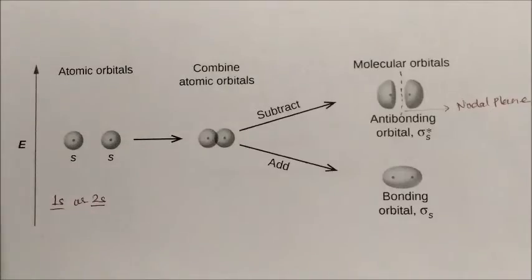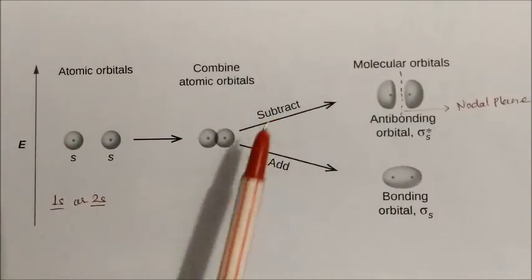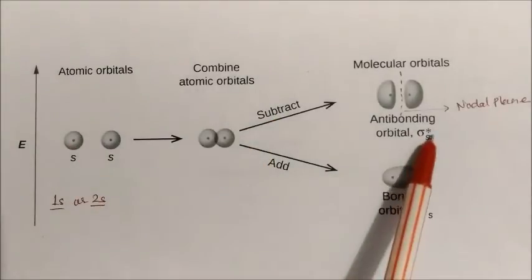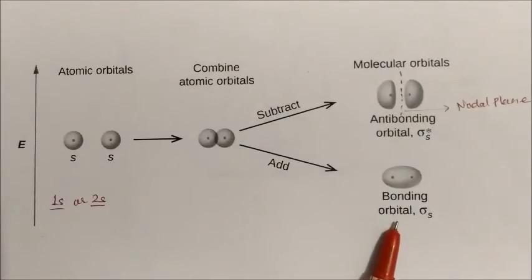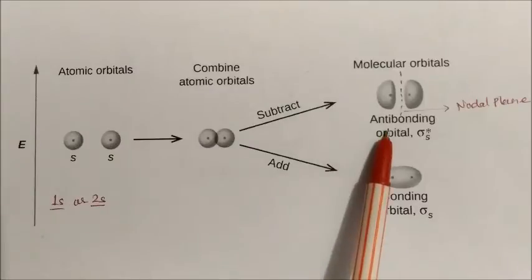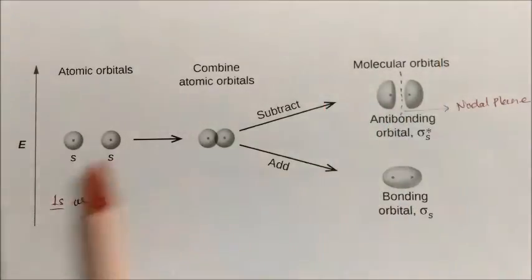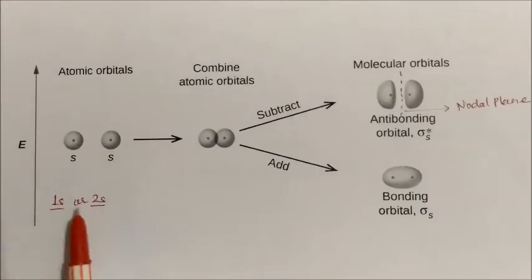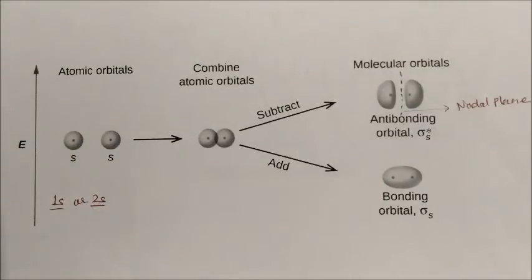Here is the diagram of 1s or 2p. This is the s orbital. How they are combining: this is subtraction, this is addition. So this is the anti-bonding sigma star, this is the bonding sigma. On addition we get a bonding orbital and on subtraction we get an anti-bonding orbital. There is one vertical nodal plane in the molecular orbital. This is for 1s and 1s, or 2s. Any of the s orbitals, you can take 1s or 2s, in any case you will get the same structure.